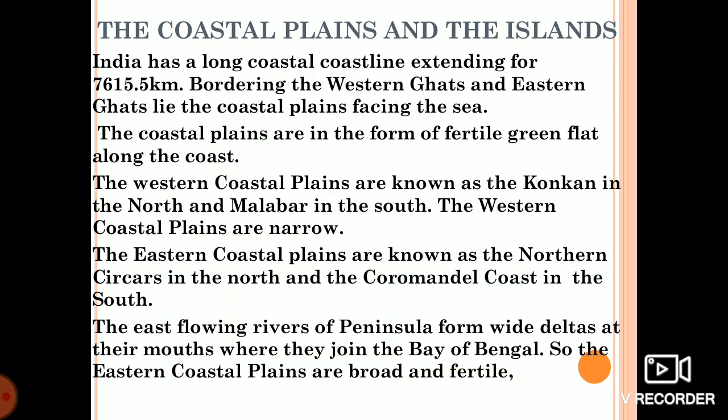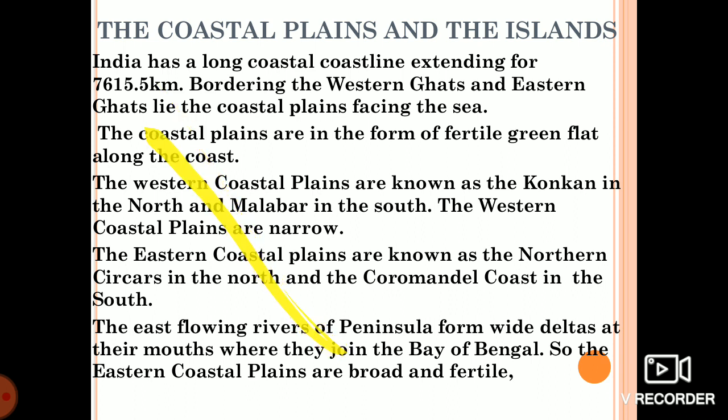Now we are talking about the coastal plains and the islands. India has a coastline that extends 7,615.5 kilometers. It borders the Western Ghats and Eastern Ghats. The coastal plains are in the form of fertile, green, flat land. The western coastal plains are known as Konkan in the north and Malabar in the south.